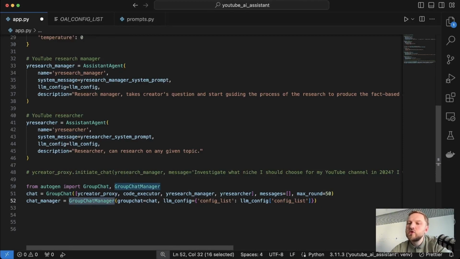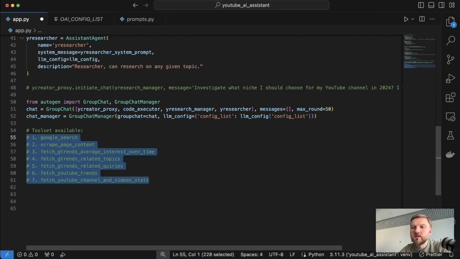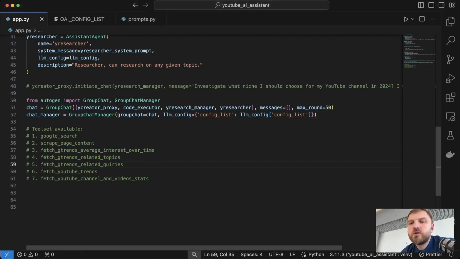So now let's continue with our custom toolset. For our YouTube AI assistant, I suggest we implement the following toolset. First, we need a function which can perform the Google search for any given query. Then we would like to have a function which will scrape content from the page which was found by the Google search. So we have to implement a scrape page content function. The following three functions will fetch data from Google Trends.